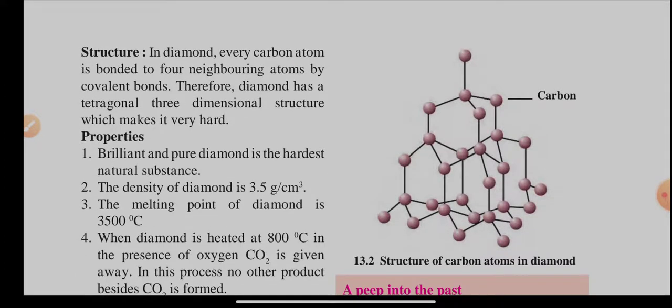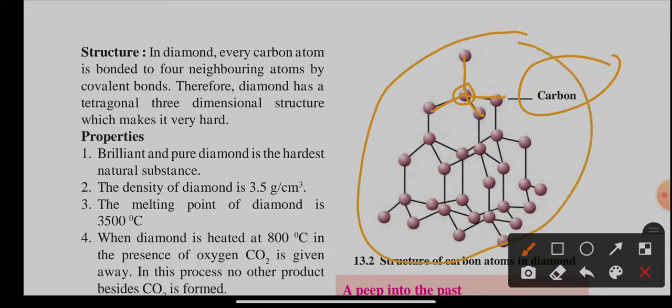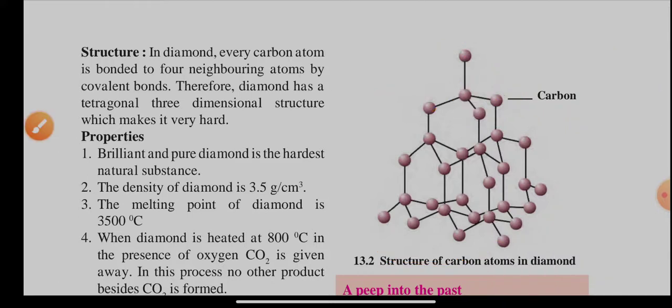So what is the structure of diamond? This is a carbon atom. It is attached to one over here, two over here, three over here, and four this one. So each carbon atom is attached to four neighboring carbon atoms, and they form a tetrahedral three-dimensional structure. Because of it, it becomes very hard.